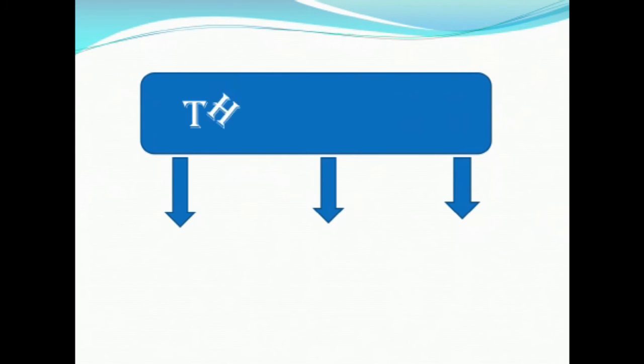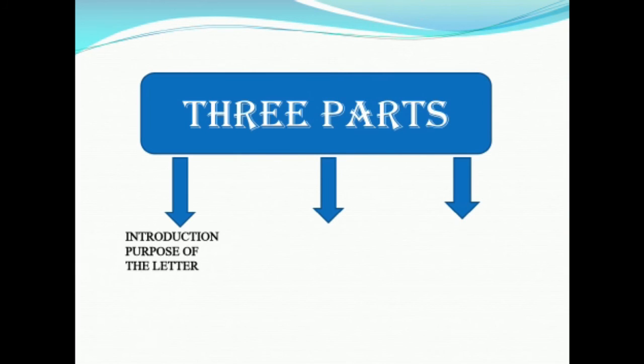The body of the letter consists of three parts. The first paragraph is the introduction, purpose of the letter. Then we have the main content. The second paragraph is the main content. Then the third paragraph is the summary. So the first paragraph is the introduction, purpose of the letter. The second paragraph is the main content. And the third paragraph is the summary.